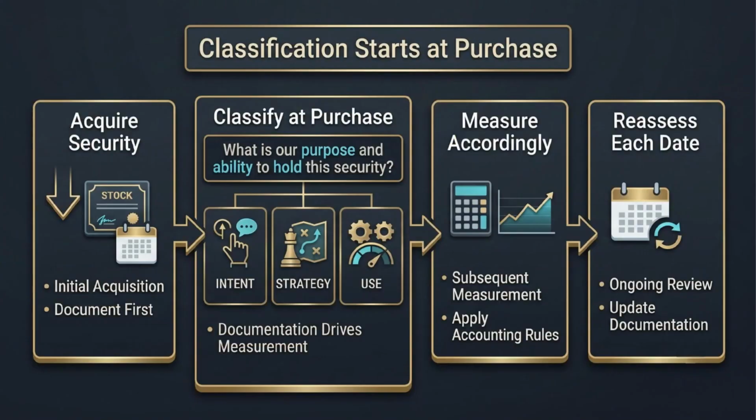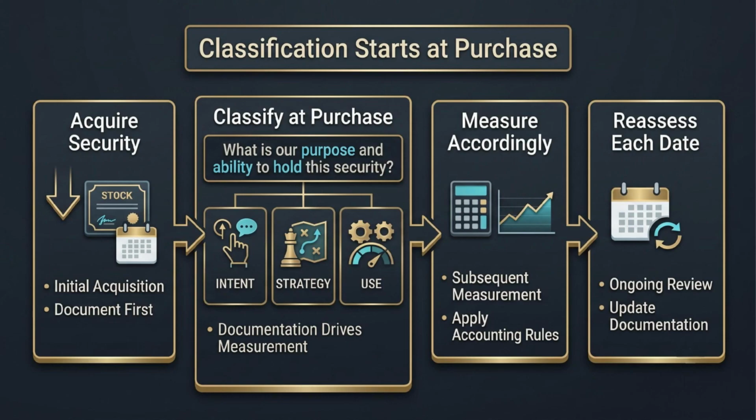Classification starts at purchase. This is not a year-end decoration exercise where management looks at market prices and then chooses the most comfortable label. At acquisition, management must document the purpose for holding the security and whether the entity has the ability to carry out that purpose. After that, the classification is reassessed at each reporting date. The practical question is, what are we doing with the security and can we actually do it?